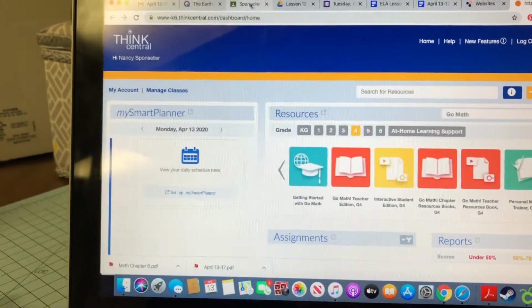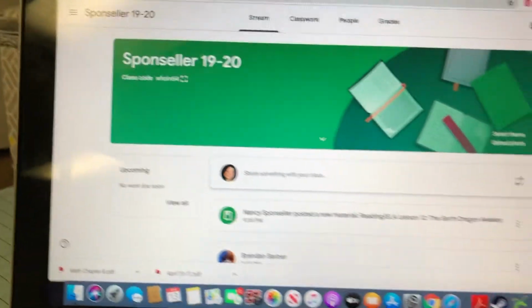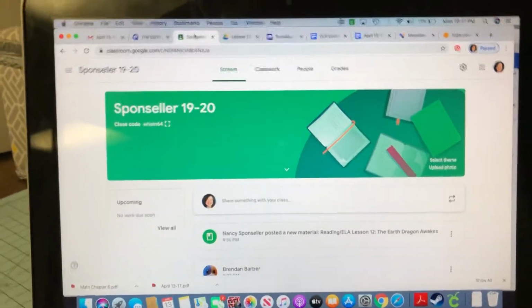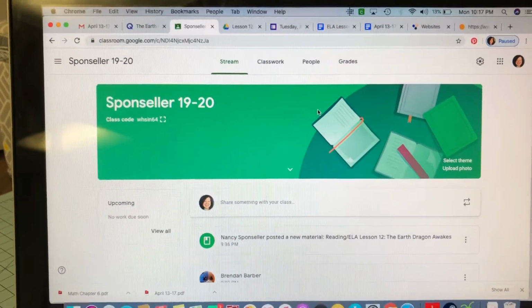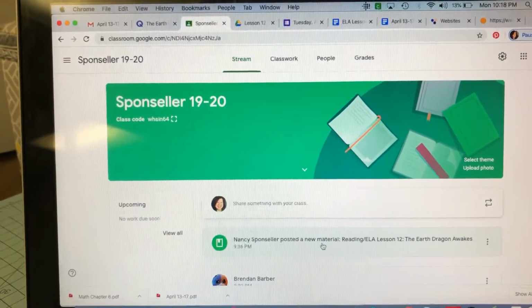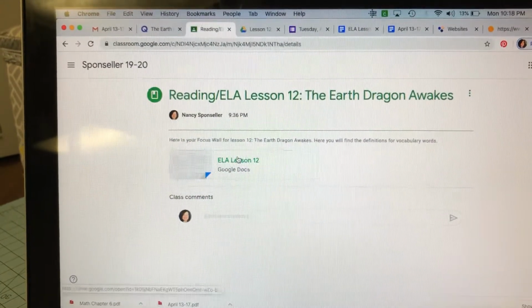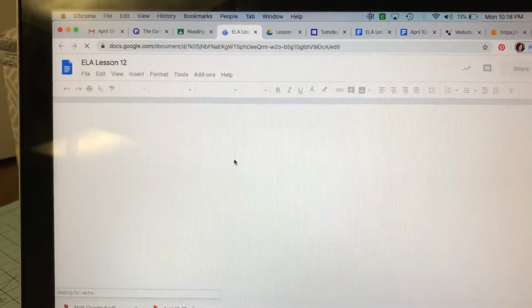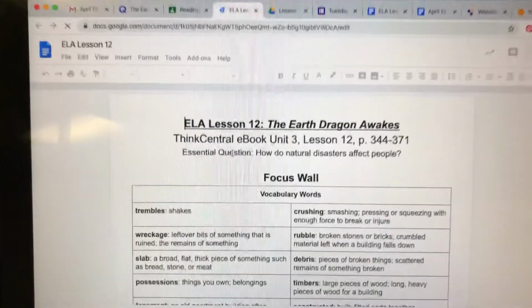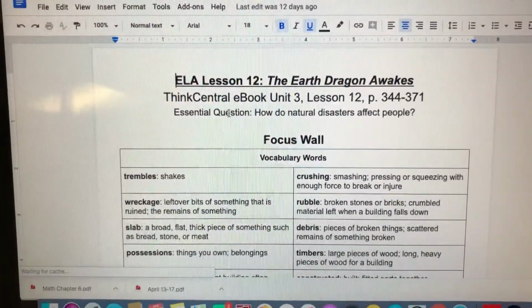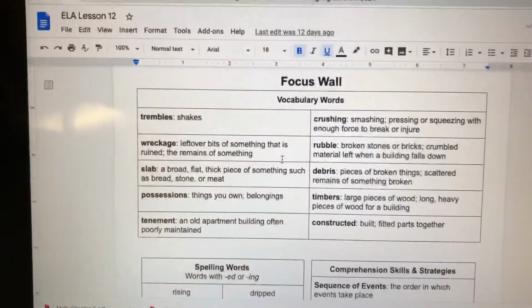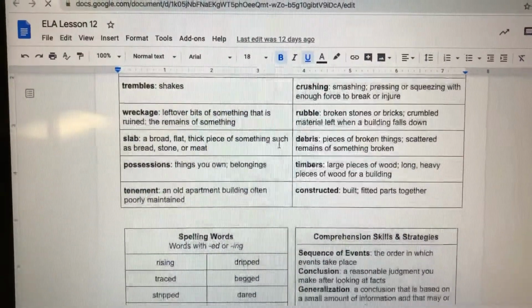Okay, now on your chart for reading, we're also going to be starting a new story in Journeys. So there's something I put in Google Classroom already here for you to give you some information about the story. I gave you your own little focus wall here, and it has your vocabulary words and their definitions on it.